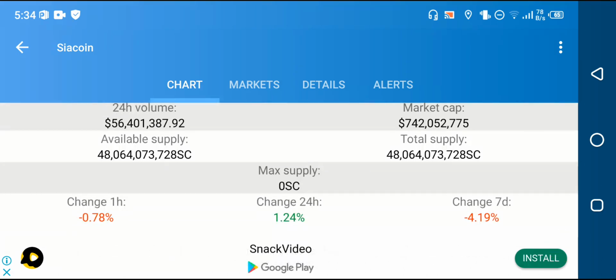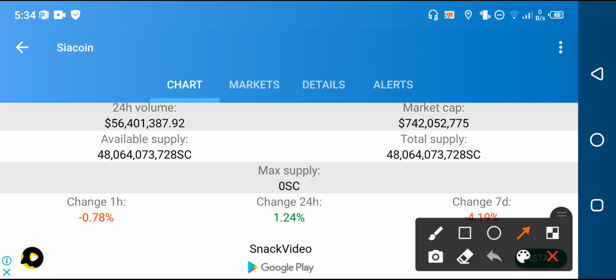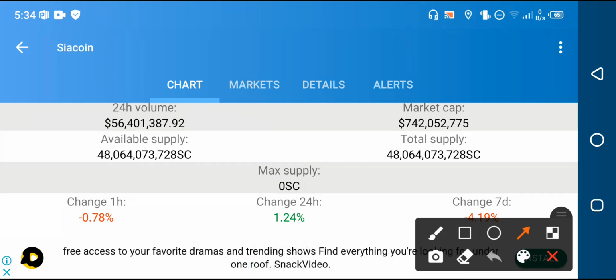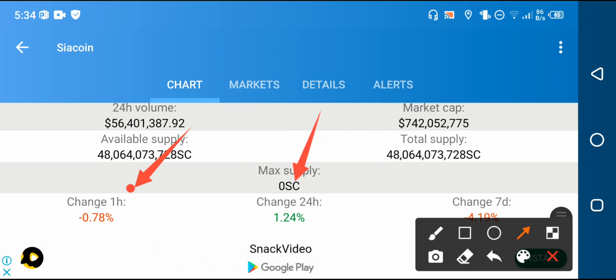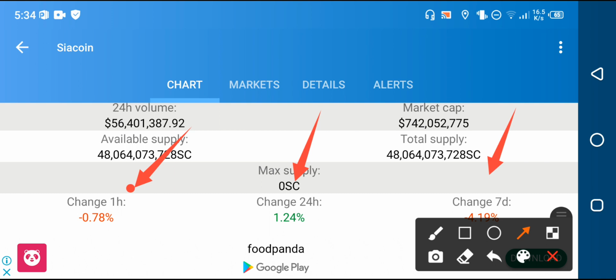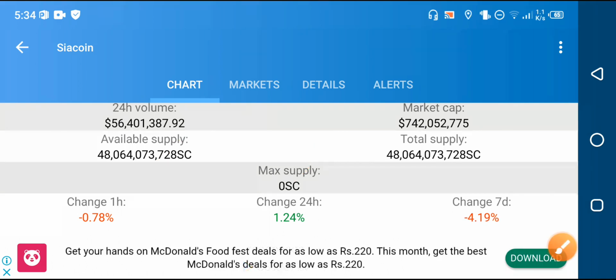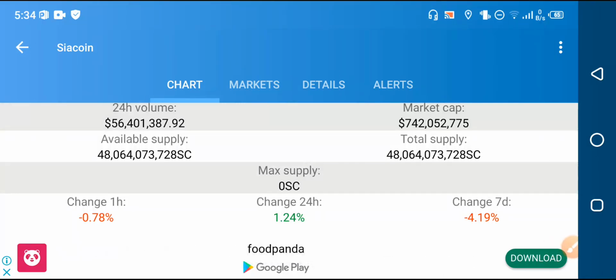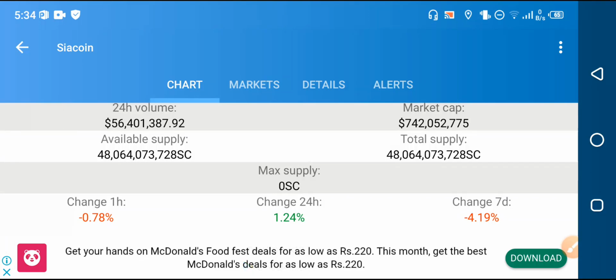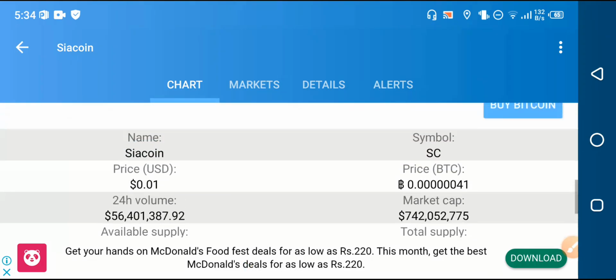Now, my friends, if you look at the current price change in the SiaCoin, the current situation of SiaCoin is going wrong. The last 1 hour price change is negative 0.78%. The 24 hours price change is positive 1.24%. Last 1 week price change is negative 4.19%, my friends. So only the previous week price change is going wrong. From yesterday the SiaCoin started pumping, but in the last hour the price change is going negative, my friends. Let me show you, my friends, the price chart of the SiaCoin.